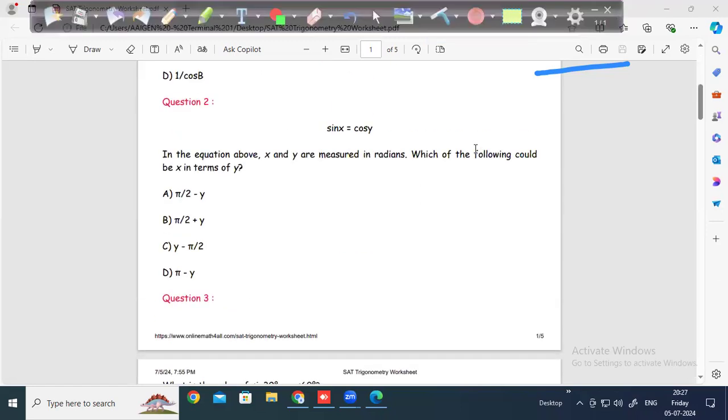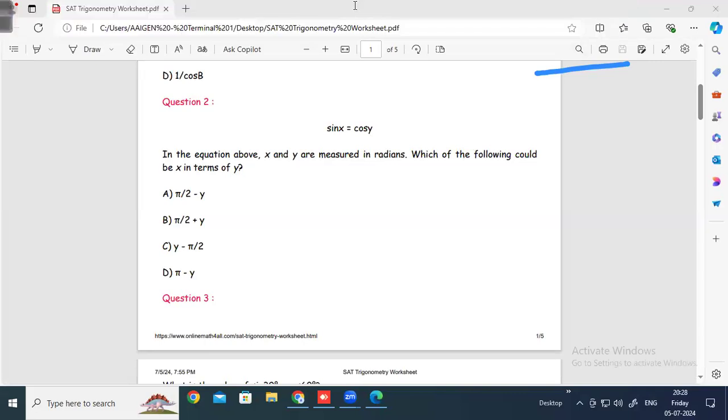Yeah. You can see a question here. Question number 2. You can see a question on the whiteboard. Question number 2 is there.